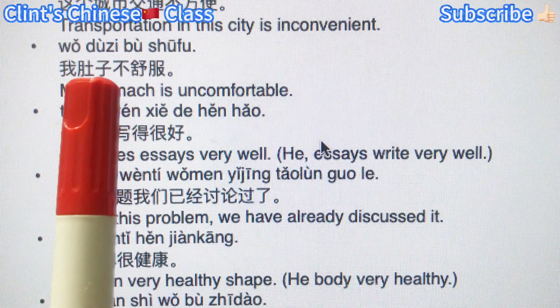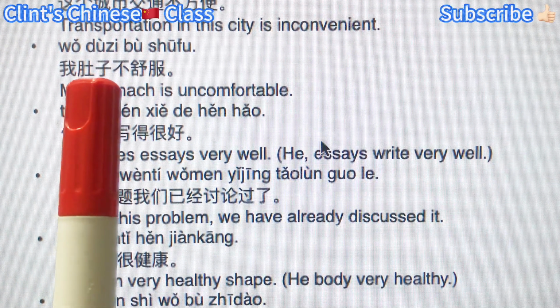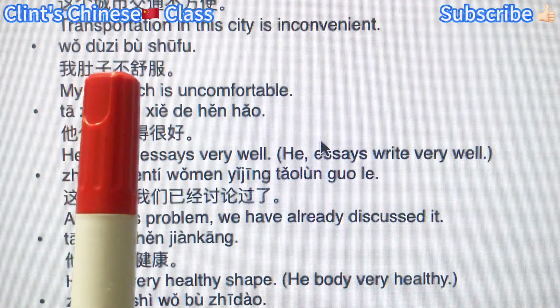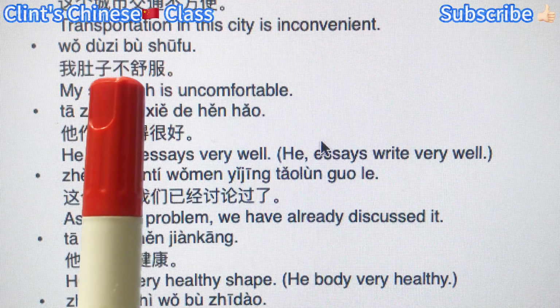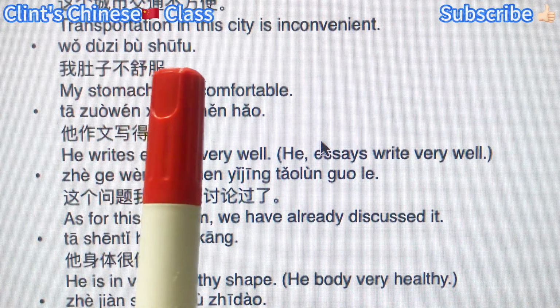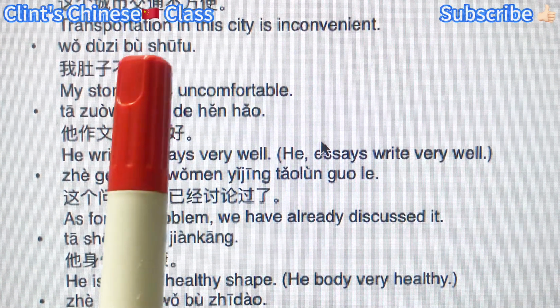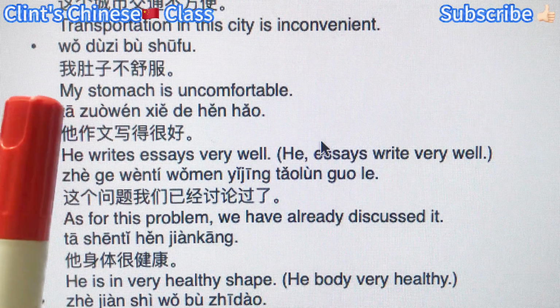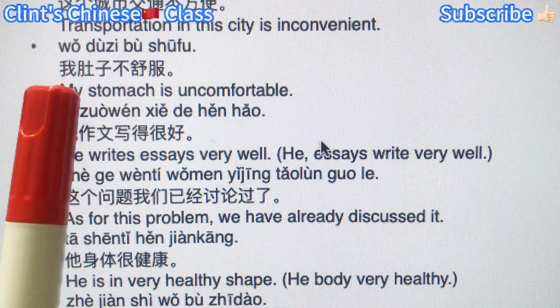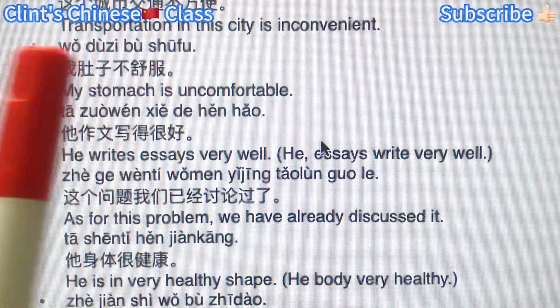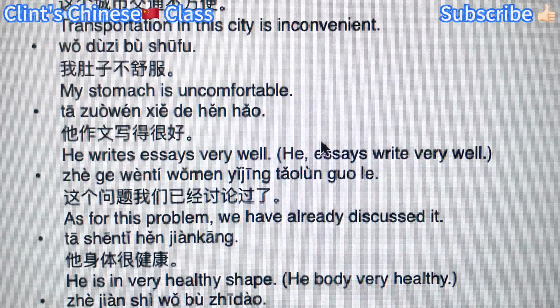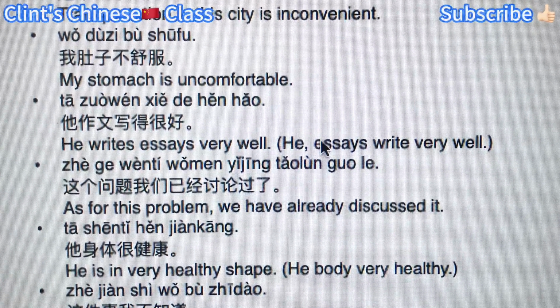Now inside it, the mini subject, 肚子, stomach, the noun as the mini subject. 不舒服, not comfortable, a negative adjective as the mini predicate. So this is like about me, the stomach is not comfortable. Right? That's the structure and logic of this type of sentence.